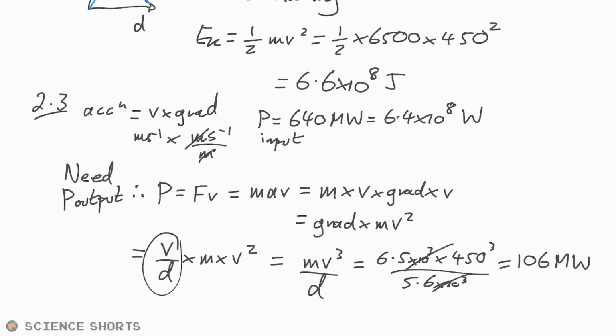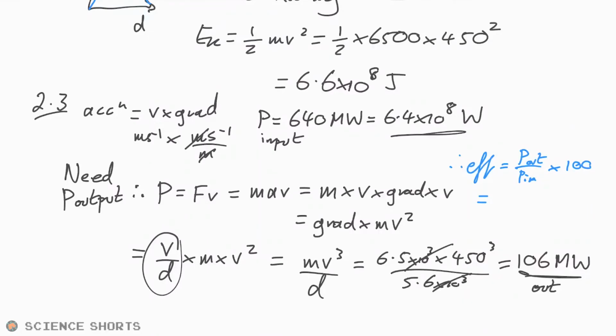Okay. We're still not quite done because we have to figure out the percentage. So basically, I wish they would have just said efficiency, but whatever. So we have that input power. We have this output power. Let's just do it up here. So therefore, efficiency is equal to power out divided by power in. But we want it in a percentage, so we're going to have it times 100.